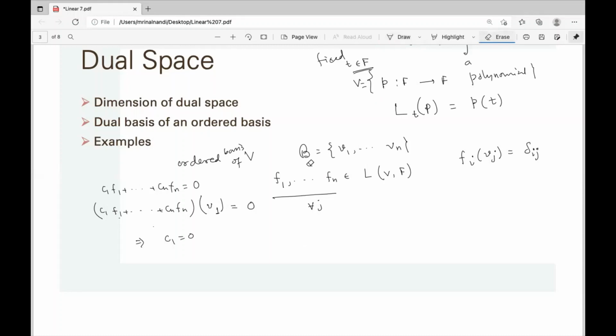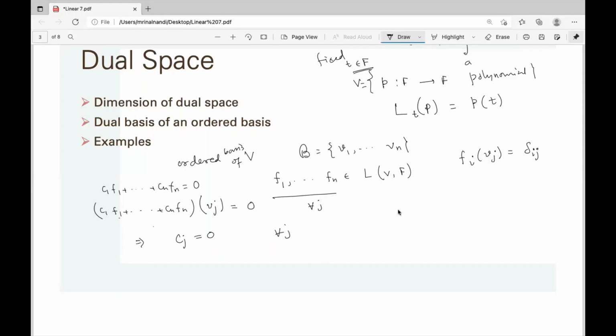Oh, it's okay, sorry, no delta. So if you take j, then it gives only cj. So fi vj will be 0 if j is not equal to i, and only fj vj is 1. So it is cj, for all j.